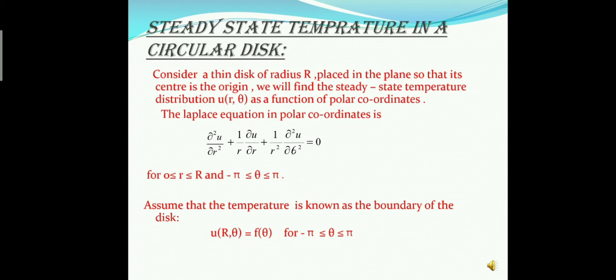Now we assume that the temperature is known on the boundary of the disk. Therefore, u(R, θ) = f(θ), for θ lying between −π and π, and capital R denotes the radius of the thin disk.